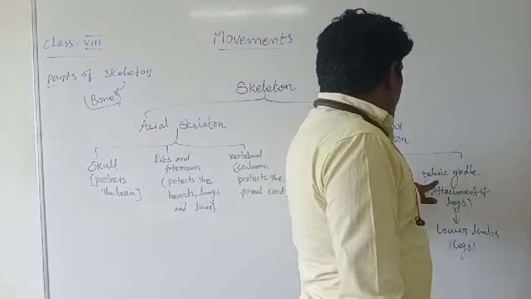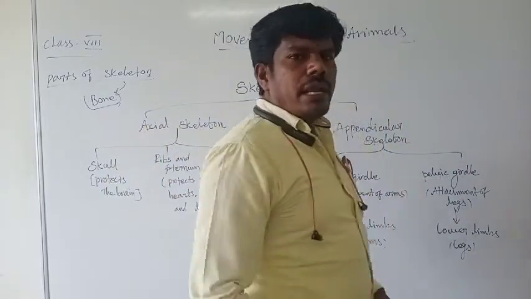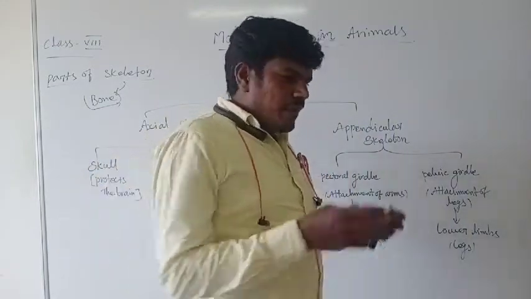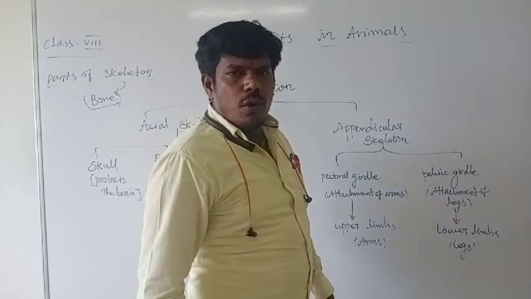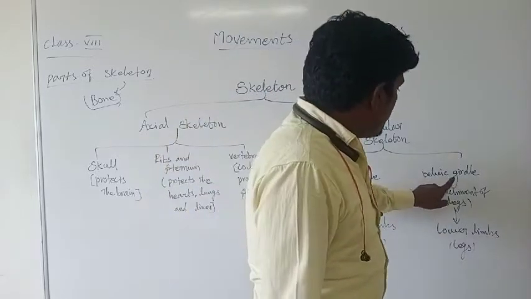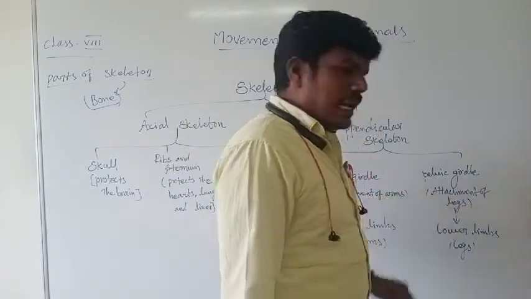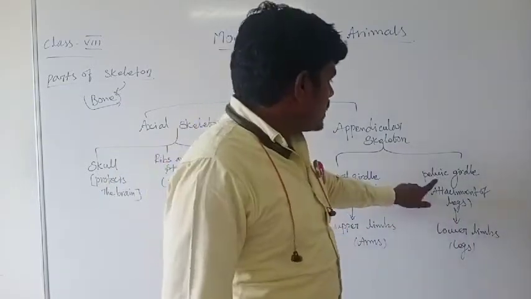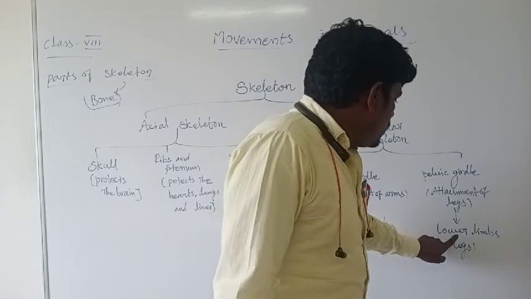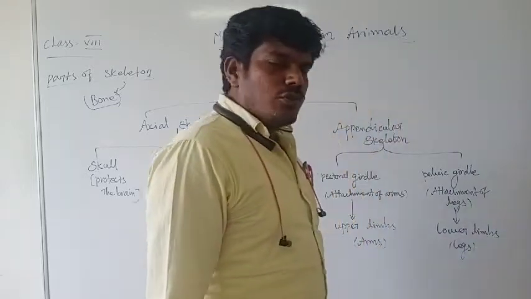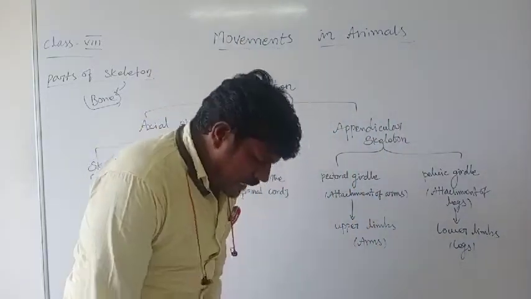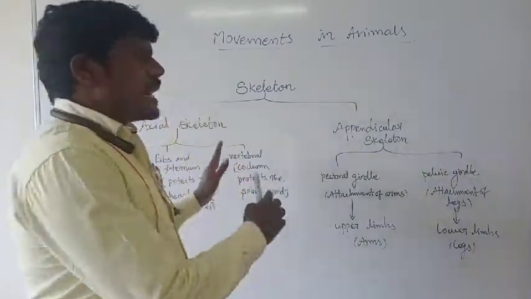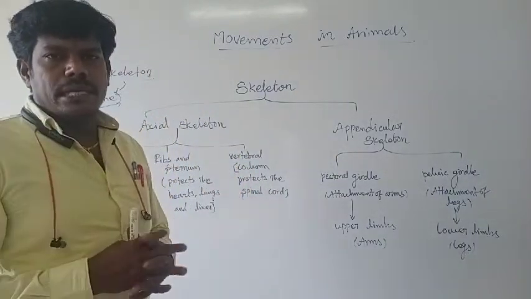And see, the pelvic girdle. Pelvic girdle means the hip region. The bone present in the hip region is connected to the thigh bone. So we mention the pelvic girdle as the attachment of the leg. The leg is attached here, in the hip region. That is the pelvic girdle, and the lower limb, the legs. The lower limb means the leg, and the upper limb means the hand and shoulder. So this is the classification of the parts of skeleton.